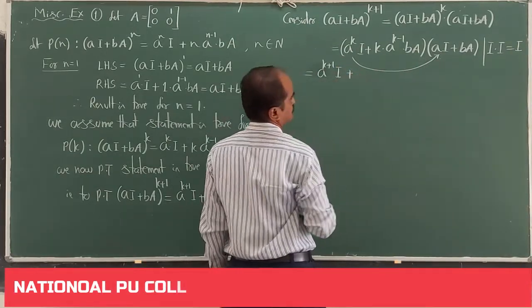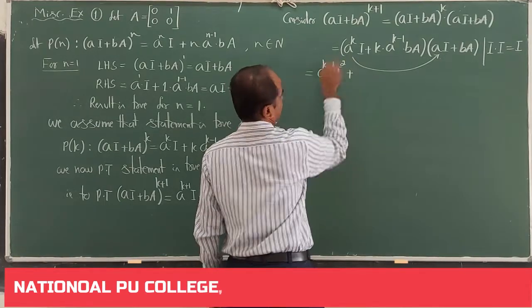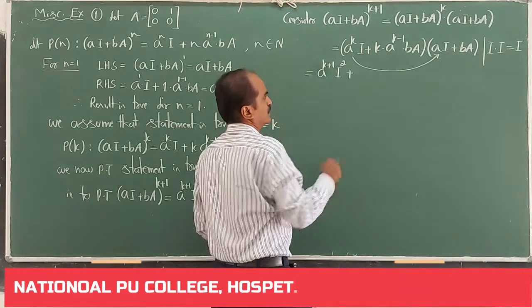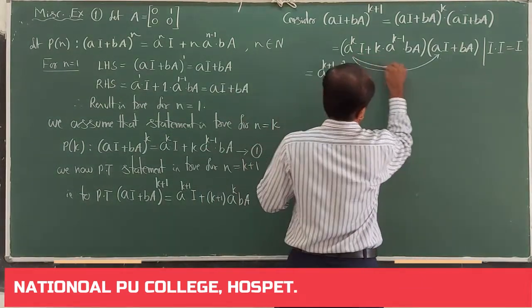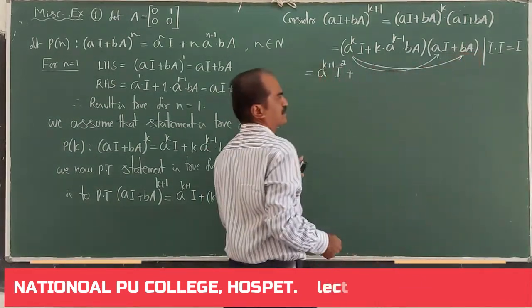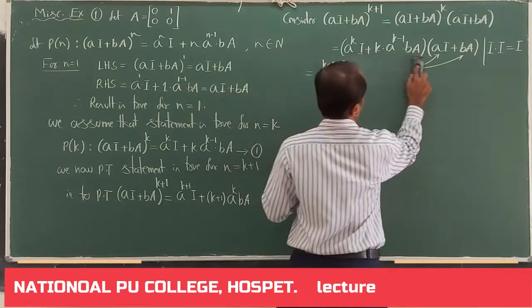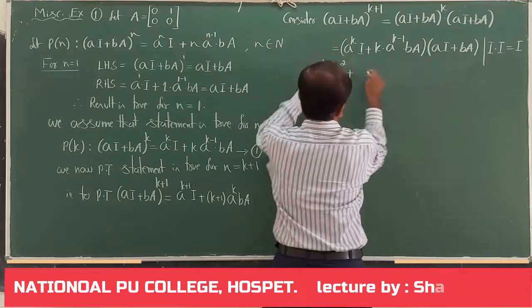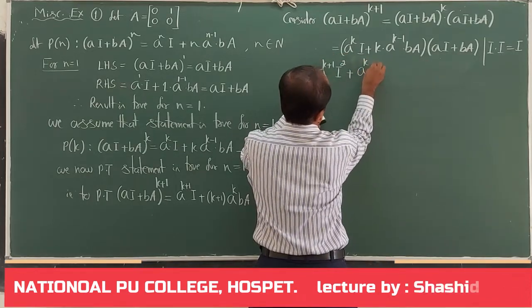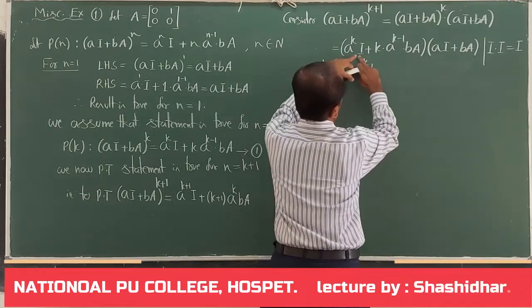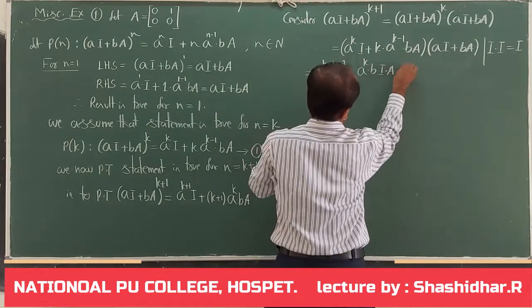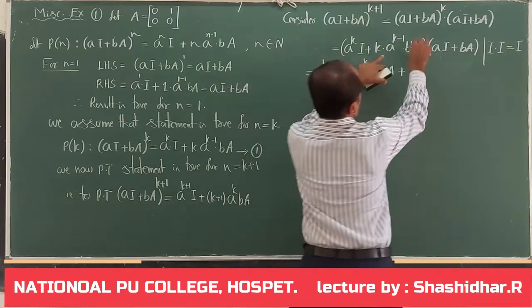Plus, or if you want, initially you can write I square, just like A into A square: I into I square. Plus, multiply these two now. A to the power of k into B. I am writing scalar first, then I into A. Plus. Now multiply these two.